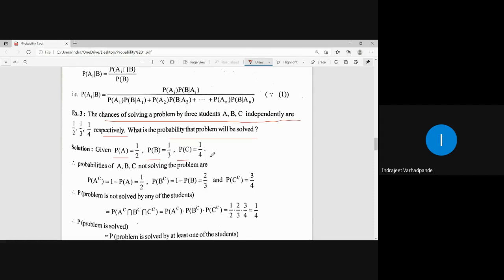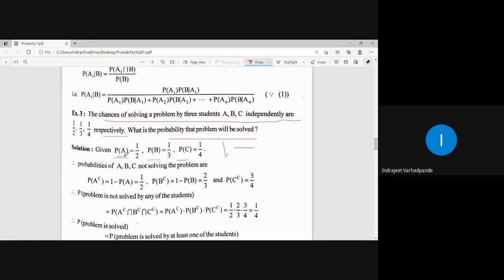Problem will be solved means it will be subtracted from the universal set that the problem cannot be solved. Chances of solving the problem is this, but another possibility can be that the problem cannot be solved, and the total combination of solving and not solving is the total probability. So the probability of the problem getting solved will be 1 minus the probability of the problem not getting solved.